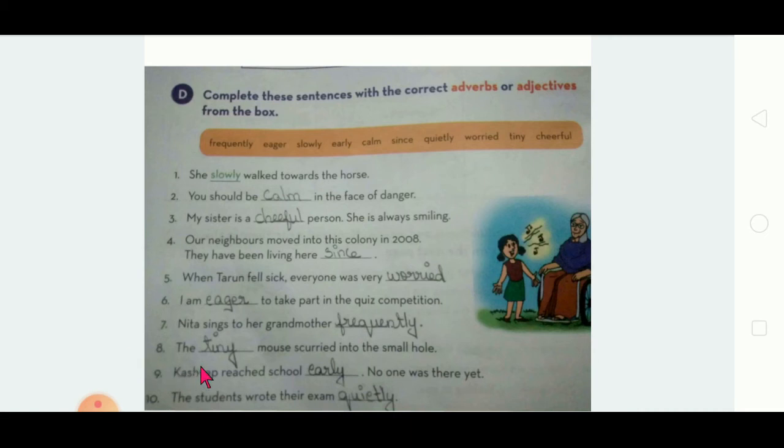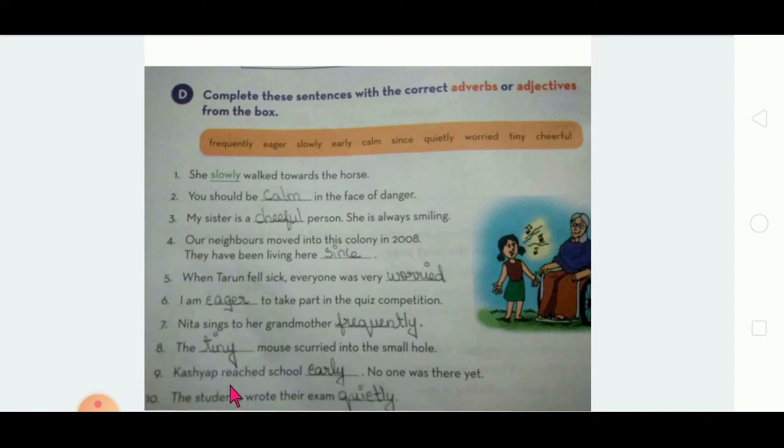Next one, the tiny mouse scurried into the small hole. Okay. So what happened? Tiny mouse. So tiny here is called an adjective, which says about the noun, modifies the noun, qualifies the noun. Tiny mouse. Okay.